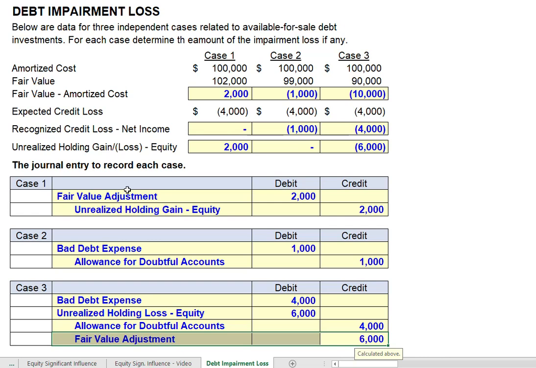Again, these are the entries we make when we set up our allowance for doubtful accounts. When we actually write off or record an impairment, an actual impairment rather than an expected impairment, then we would take it out of the allowance and reduce the debt investment accordingly, just like when we write off an accounts receivable.